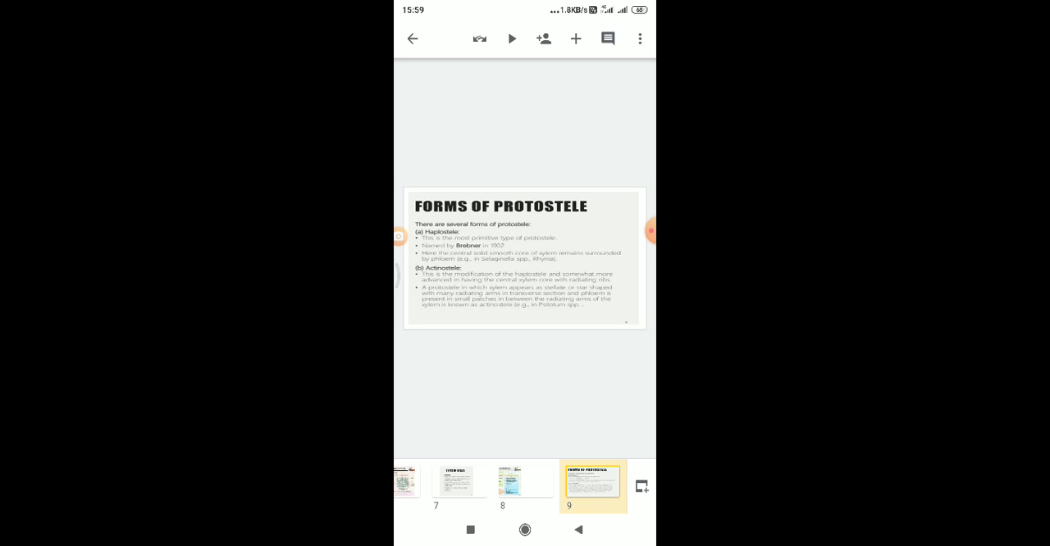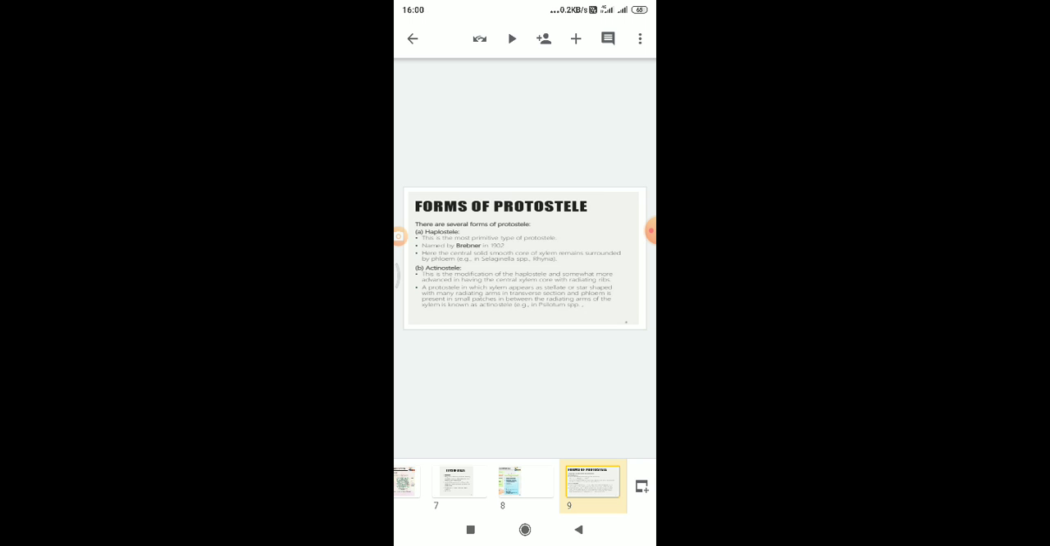First one is the protosteel. Protosteel is the most primitive and simplest type of the steel. It is divided again into 4 types. The first one is the haplosteel. This is the most primitive type of the protosteel.